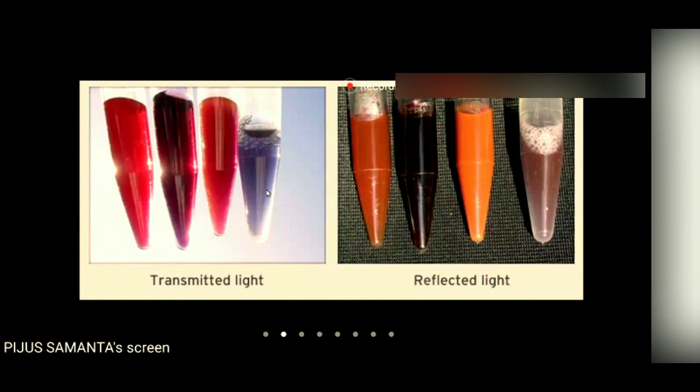But if the same nanomaterials are viewed in reflected light, then the colors are completely different. This is because of the change in the scattering behavior of the light from the nanoparticles due to the difference in size.